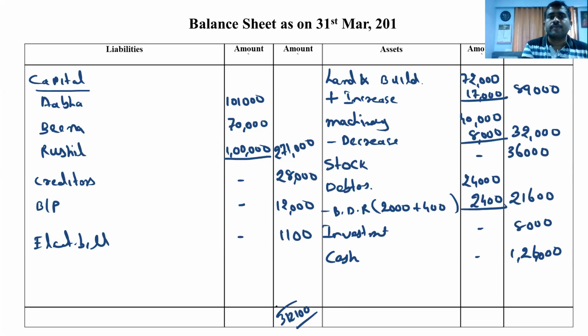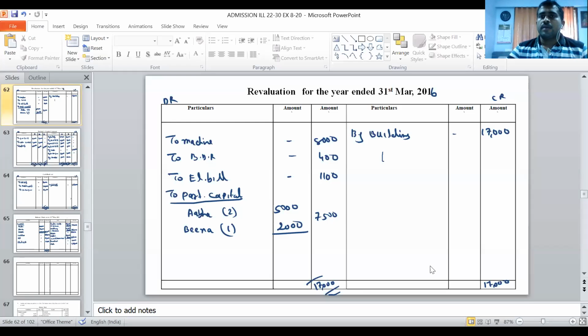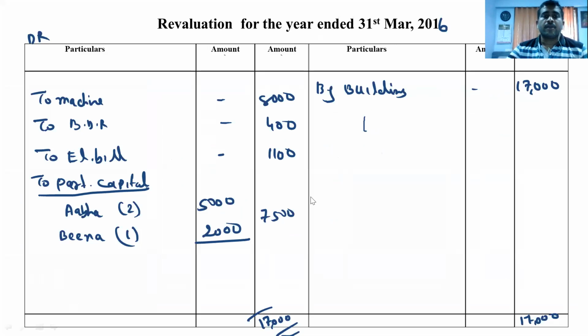2,71,000 total. 28,000. Gap of 500 is coming out. Plus 1,100. 312,100. Okay, I'm just saying. Yes. So I have done some mistake here, and I have get the mistake.